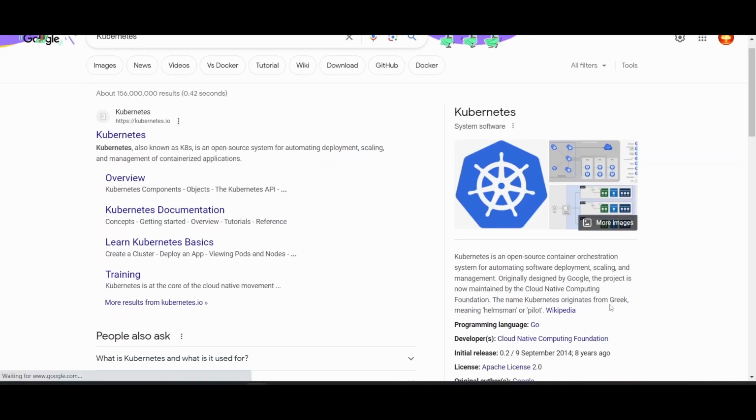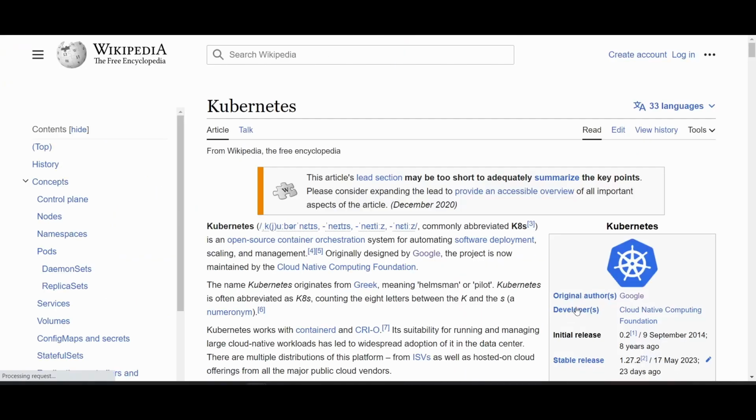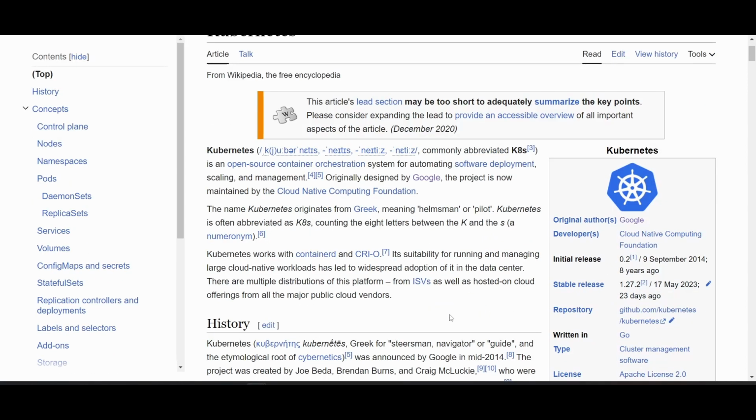Oh, it's a system software. Programs in Go. Kubernetes is an open source container orchestration system used for automating software deployment, scaling, and management. It means helmsman or pilot, so I guess that explains the logo.